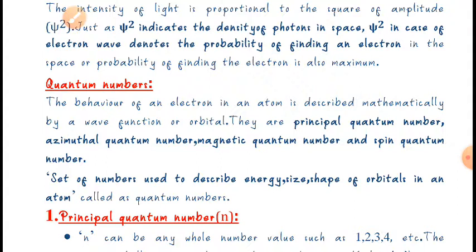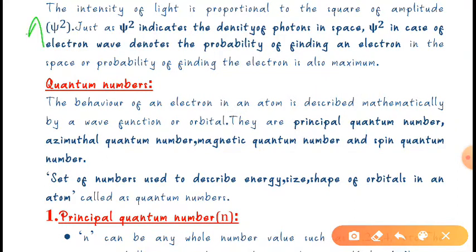And what is this quantum number? It is an address of an electron. This quantum number is nothing but an address of an electron.